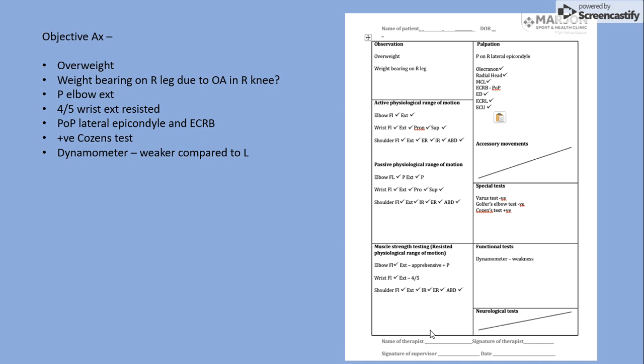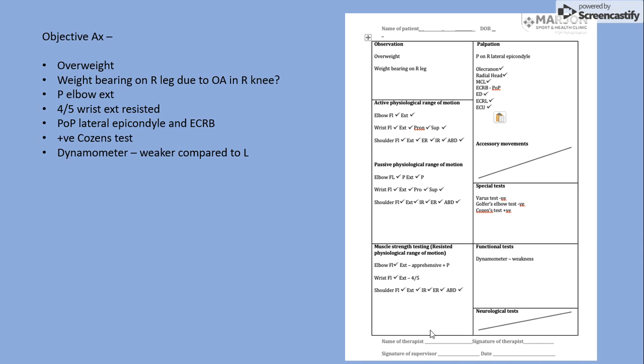She has full active range of motion. She has pain passively during elbow extension. She has pain and apprehension during resisted elbow extension as well as in resisted wrist extension. She scored 4 out of 5 on the Oxford scale, which suggests she has lost some strength in the wrist extensors. On palpation, she has tenderness on the lateral epicondyle and the extensor carpi radialis. All of these objective measures support the diagnosis of lateral epicondylitis.